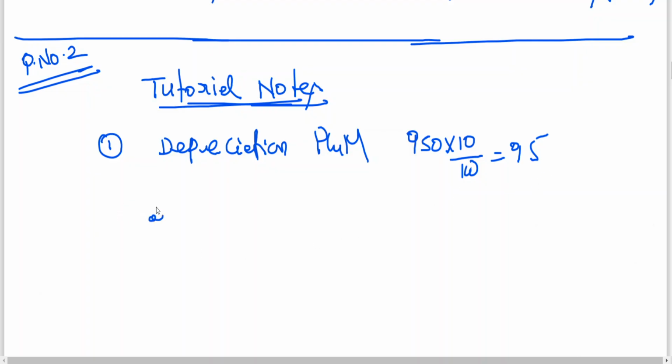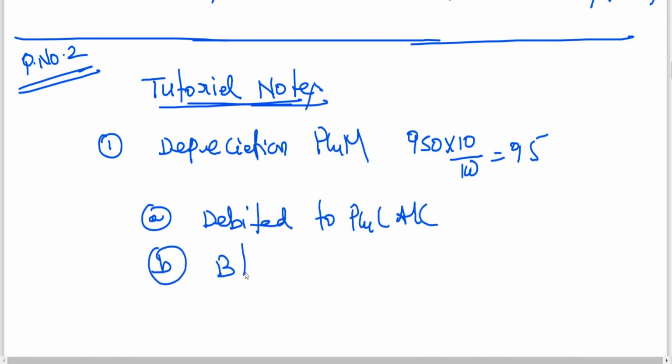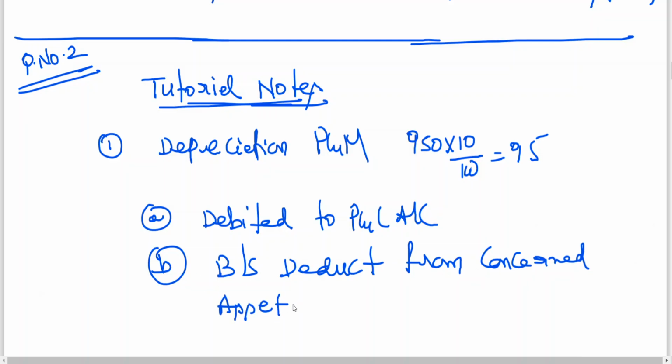This is debited to P&L account. And in the balance sheet, deduct from the concerned asset. What is the name of the concerned asset? Deduct from plant and machinery.